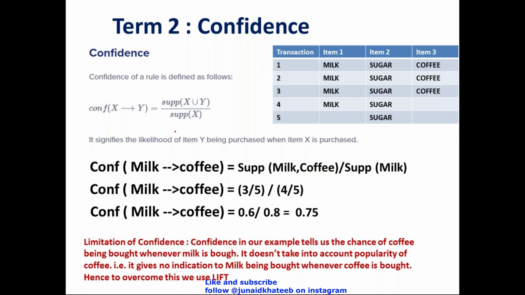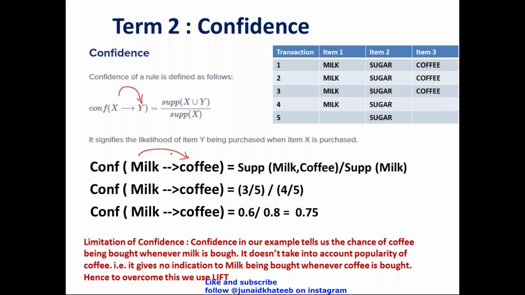Once you get the support, then you will look at the confidence. Now what do you mean by confidence? Confidence of X implies Y. What this means is, what is the probability of Y getting picked up whenever X is picked up. Suppose I say milk and coffee. When I say confidence of milk and coffee, what this means is, what is the possibility of coffee getting picked up by a person who had actually come in to just pick up milk. So milk is the more popular product. Somebody who walks in to pick up milk will end up picking up, say, coffee. So that is the confidence that we are looking at.